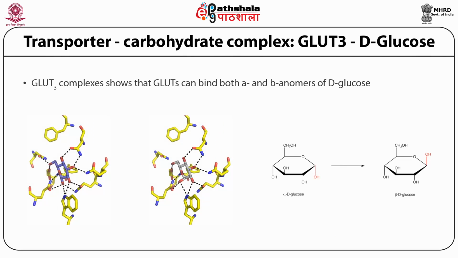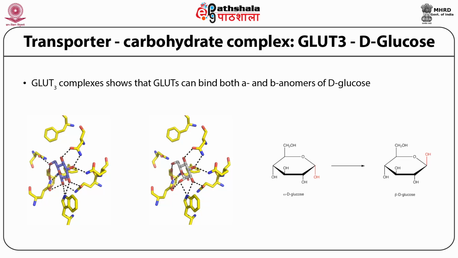Here we see the GLUT3 transporter complex showing how GLUTs bind to alpha or beta anomers of D-glucose, that means alpha D-glucose or beta D-glucose. On the left-hand side you see two figures. Here we see alpha D-glucose bound, shown in violet color. You see that the tryptophan recognizes the OH group on the left side. On the right side you see the same with beta D-glucose, where tryptophan also recognizes the sugar.